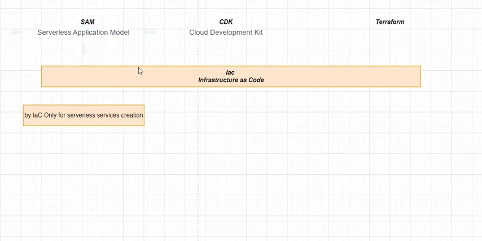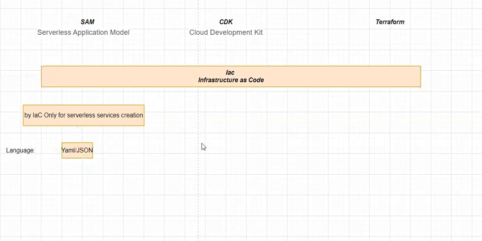In this, we define the infrastructure as code, or you can say you will write your infrastructure code by using SAM templates. Those templates we actually write by using a scripting language, that is YAML or JSON. So by using SAM, you can create your templates by using either YAML or JSON code.